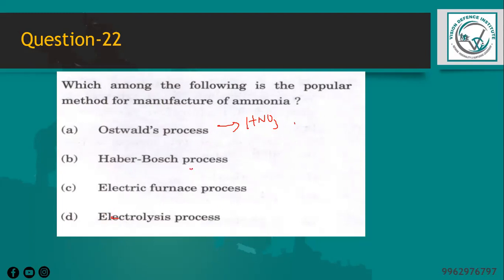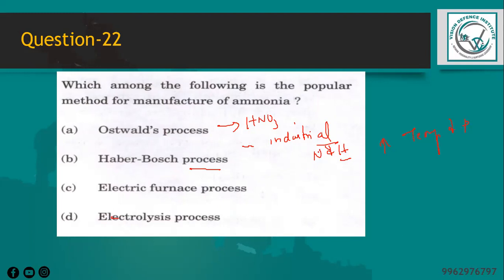So when we talk about the Haber-Bosch process, this process is used in industrial production of ammonia. It involves the reaction of nitrogen and hydrogen gases at high temperature and pressure in the presence of a catalyst to produce ammonia.